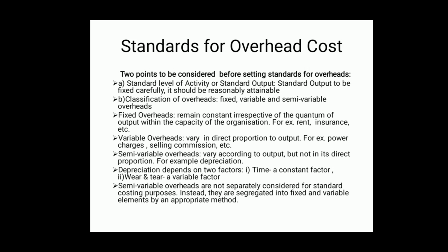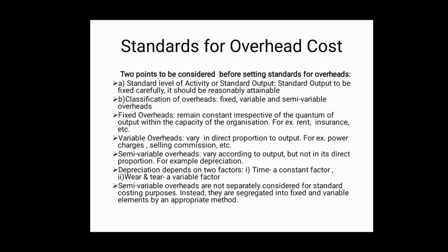What is the capacity of the organization? The output capacity. Within that capacity, these fixed costs remain constant. For example, rent, insurance, etc. Nextly, variable overheads. These overheads vary in direct proportion to output. For example, power charges, selling commission, etc.